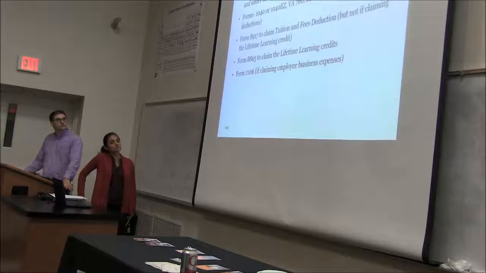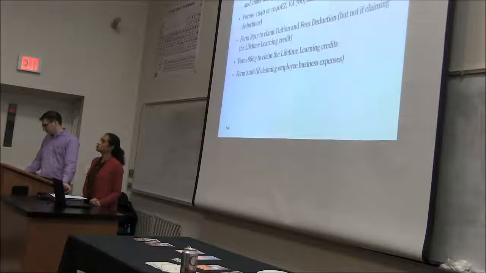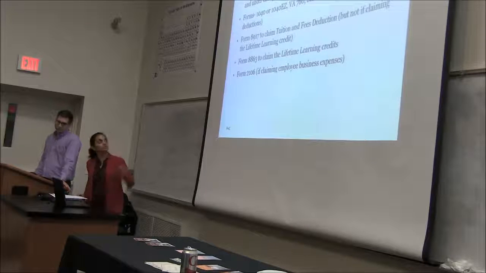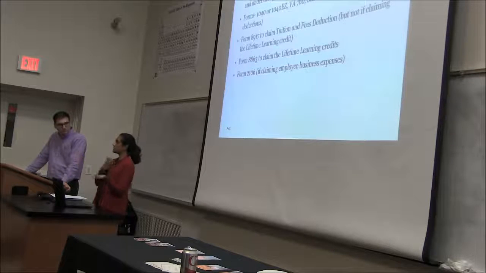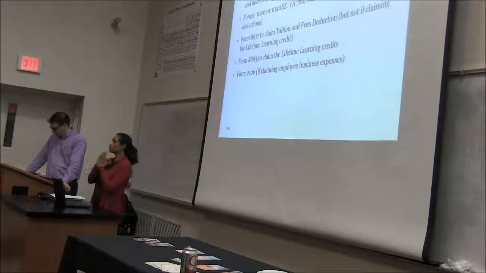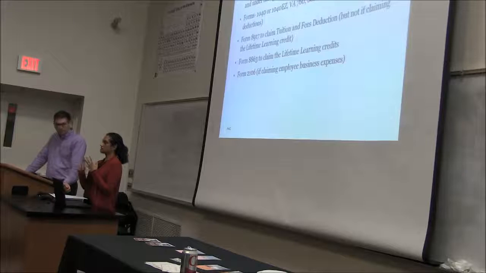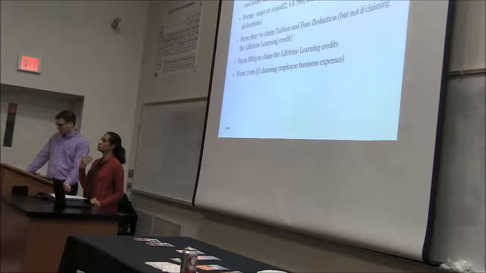If you are a citizen or resident, as Kyle mentioned before, you can claim deductions. You can either claim standard deductions or something called itemized deductions, which you would report on the form called Schedule A. Generally you can take the higher of either itemized deductions or standard deductions. In terms of itemized deductions, there's a whole host of things you can itemize. Let's say you're paying state taxes or any kind of property taxes. If you own a home and you're paying mortgage interest or property taxes, things like that will count towards your itemized deductions.